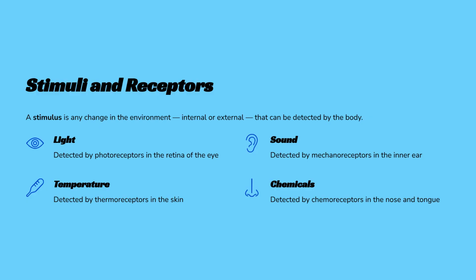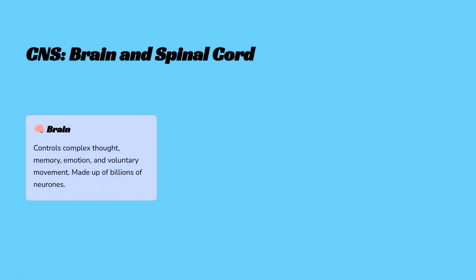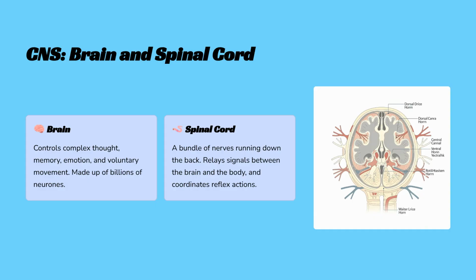A stimulus is any change that can be detected by the body, whether internal or external. Receptors detect these stimuli, such as photoreceptors for light and thermoreceptors for temperature. The central nervous system, or CNS, is the control center. It consists of the brain and the spinal cord, receiving and processing information, and sending out instructions via nerves. The brain controls complex actions, while the spinal cord relays signals and coordinates reflex actions. Both are made up of billions of specialized cells called neurones.